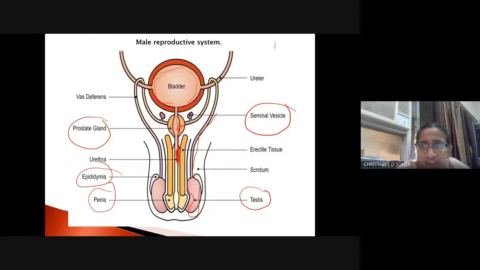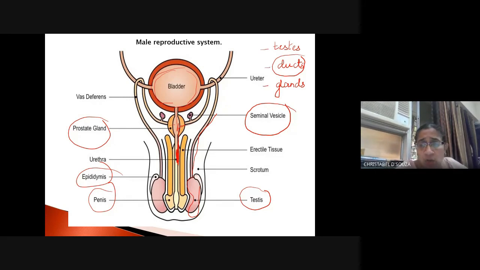It consists of the testes, ducts. A duct is a tube. Whenever you have a tube, it is used to carry something. And you have glands. So testes, ducts and glands. These are the three things that the male reproductive system consists of.